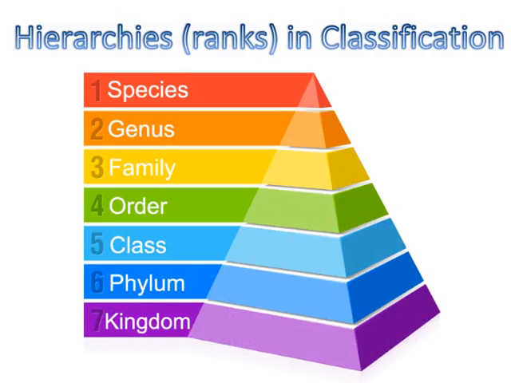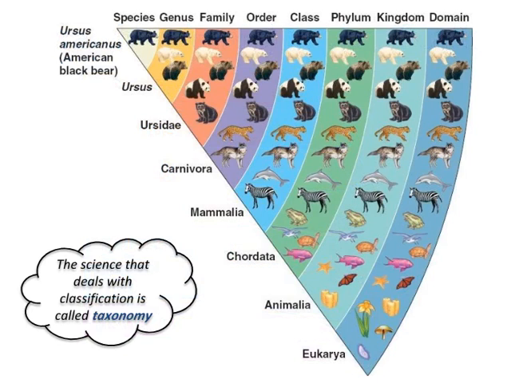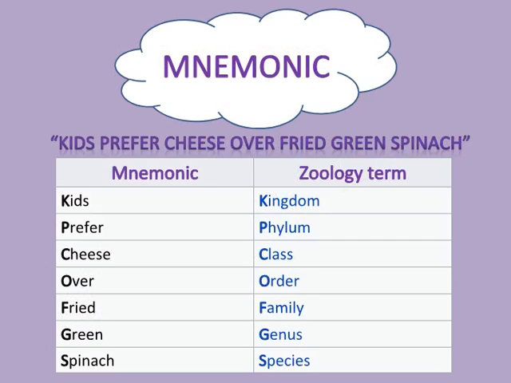Hierarchies or ranks in classification: species, genus, family, order, class, phylum, kingdom. Okay, so here is a pictorial representation of ranks in classification. The taxonomic classification of American black bear is shown here. I have got a great mnemonic to help you remember the ranks of classification. So here it goes: kids prefer cheese over fried green spinach.